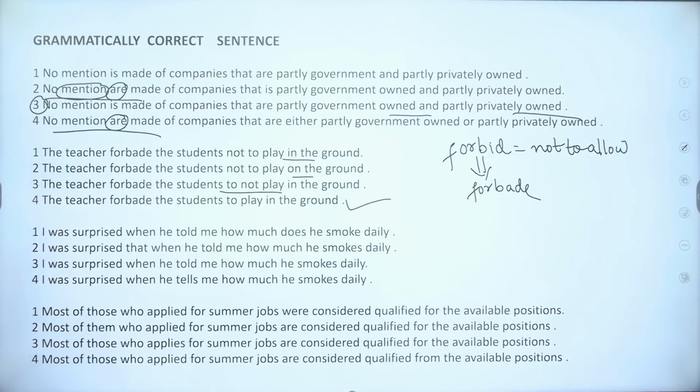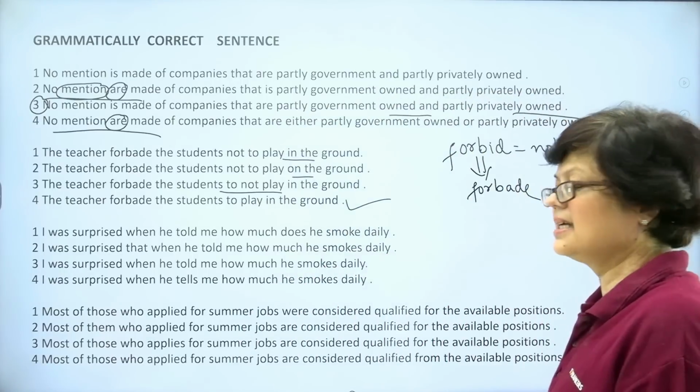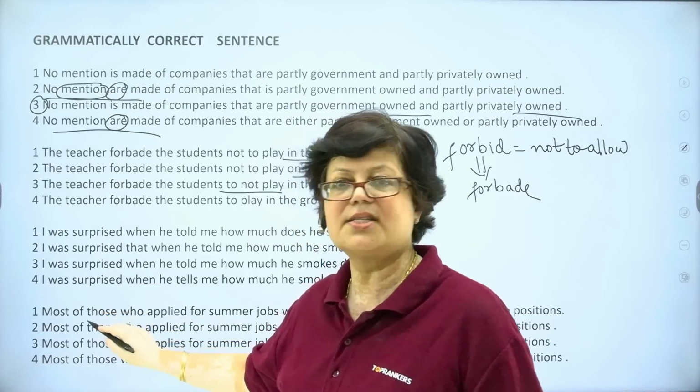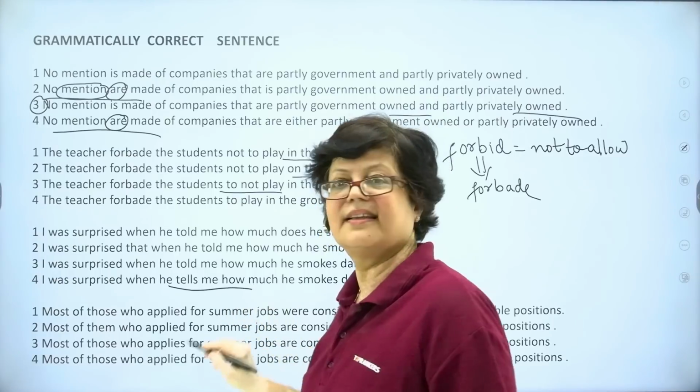Next, I was surprised when he told me how much does he smoke daily. I was surprised that when he told me how much he smokes daily. I was surprised when he told me how much he smokes daily. I was surprised when he tells me how much he smokes daily. Now, if you have read these sentences correctly, you can very clearly understand the last sentence is totally out of question. I was surprised when he tells me.